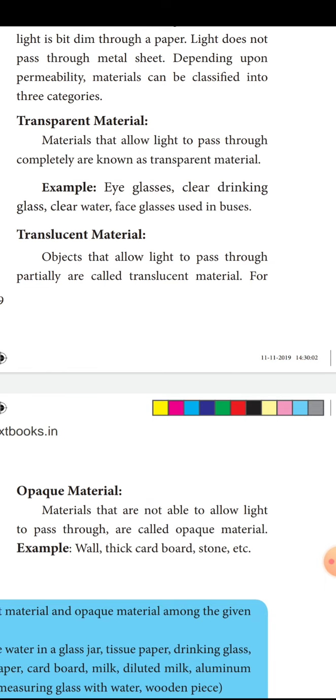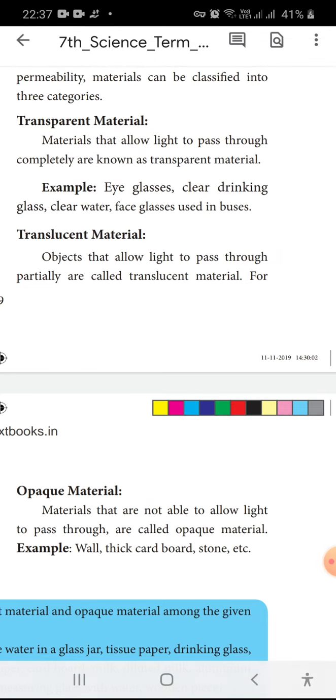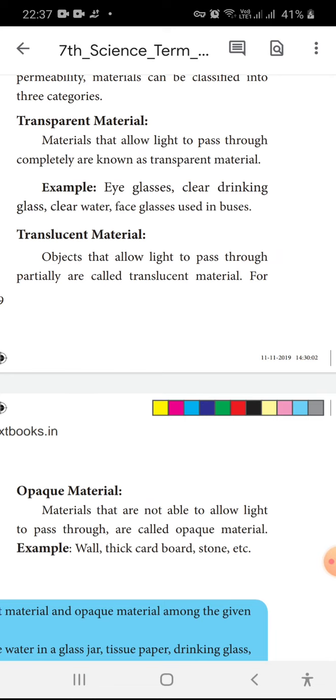Translucent material, that is, some windows are covered with glass. Behind the window you are able to see a person or something standing, but not clearly. That is the material which allows light partly and partly does not allow the light. Such materials are called translucent.